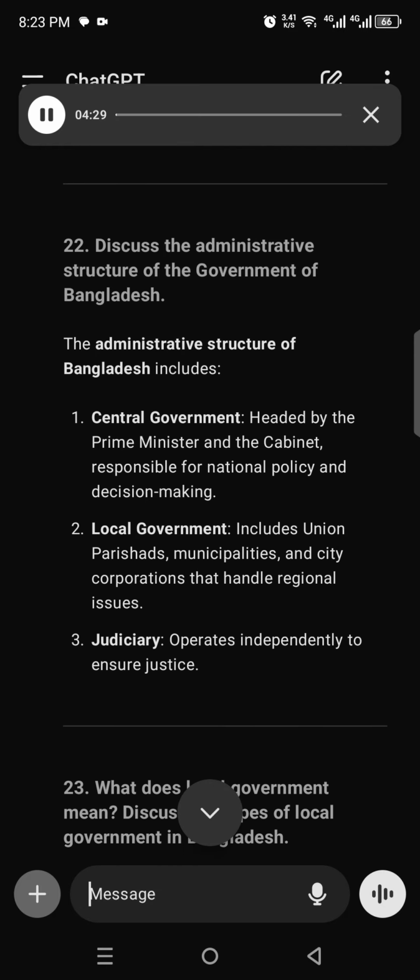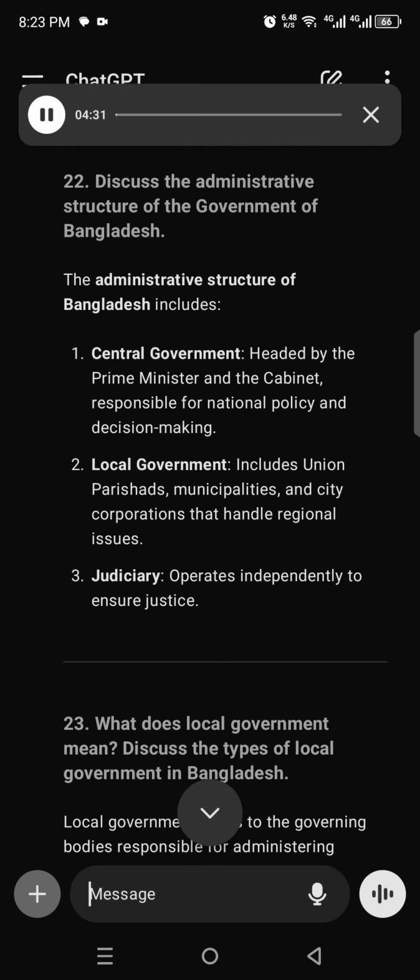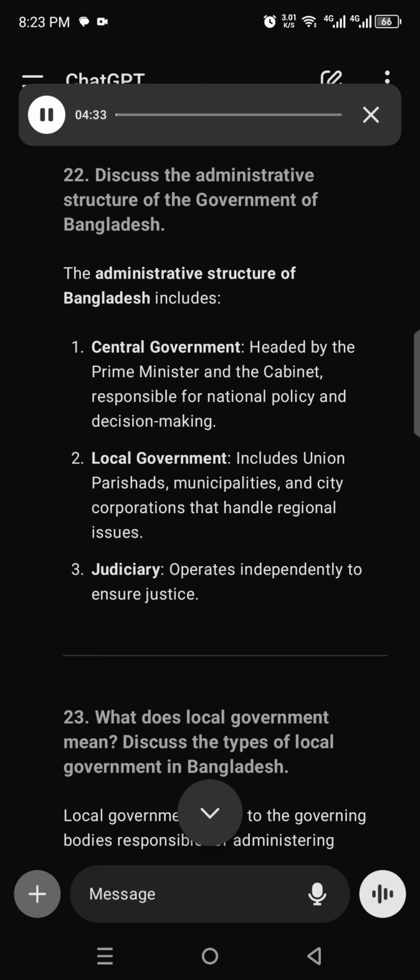22. Discuss the administrative structure of the government of Bangladesh. The administrative structure of Bangladesh includes 1. Central government, headed by the Prime Minister and the Cabinet, responsible for national policy and decision-making. 2. Local government, includes union parishads, municipalities, and city corporations that handle regional issues. 3. Judiciary, operates independently to ensure justice.